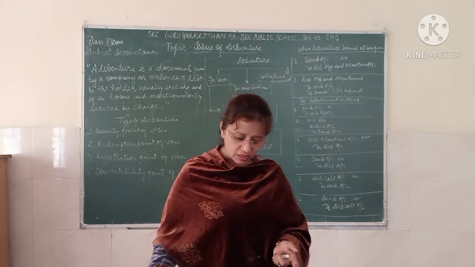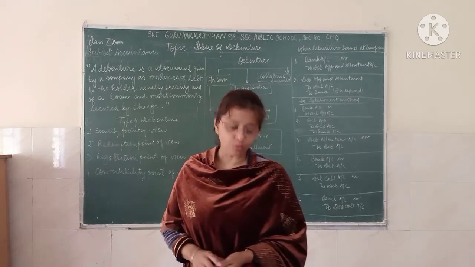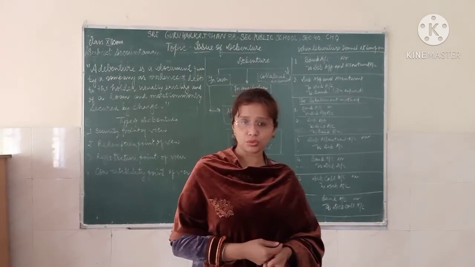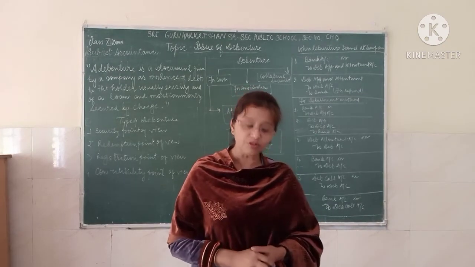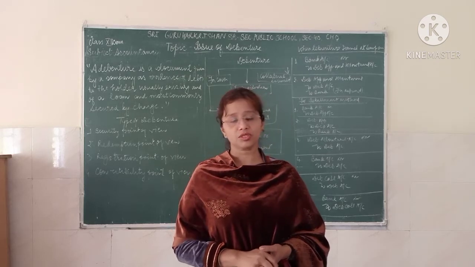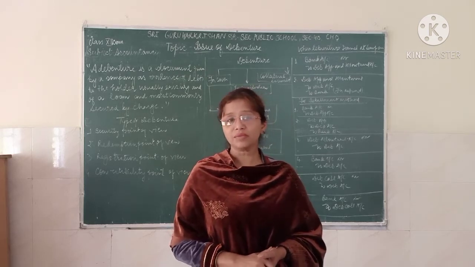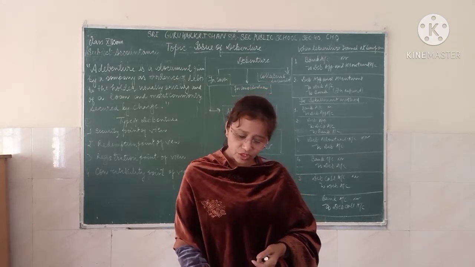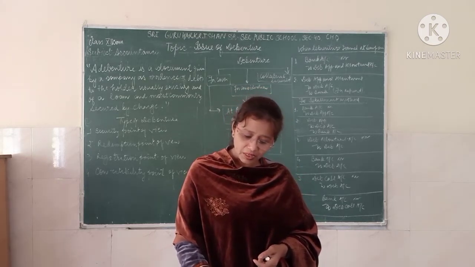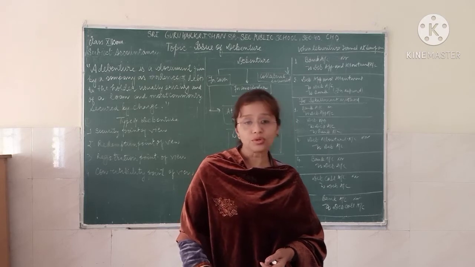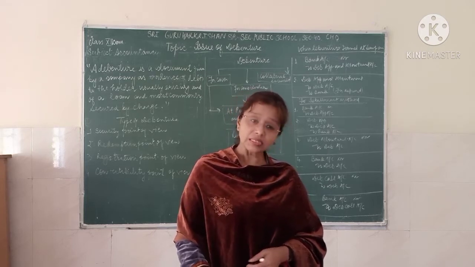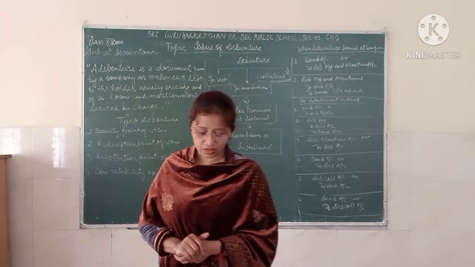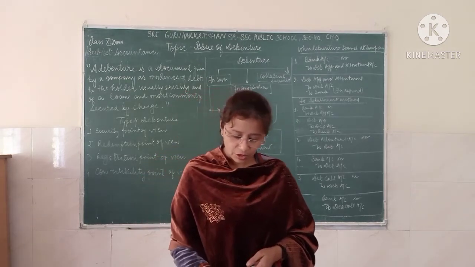Now the next one is the priority point of view. On the priority point of view, there are two kinds of debenture, the first debenture and the second debenture. First debentures are those which have the first priority for payment. So the debentures which are repaid before the other debentures are known as first debentures. Second debentures, the debentures which will be repaid after the first debentures, are known as second debentures.